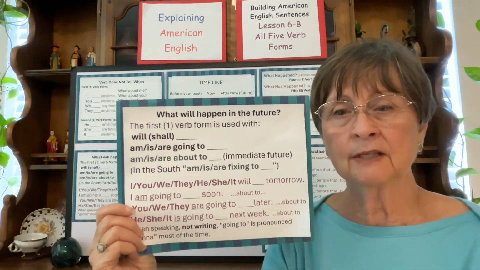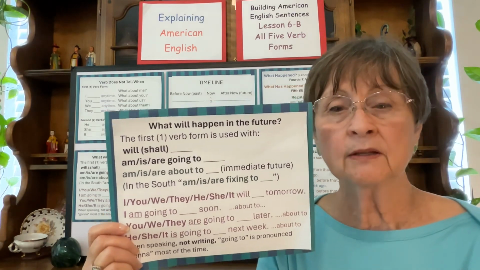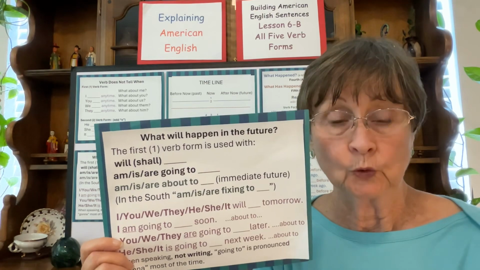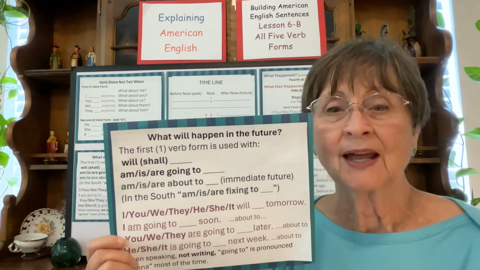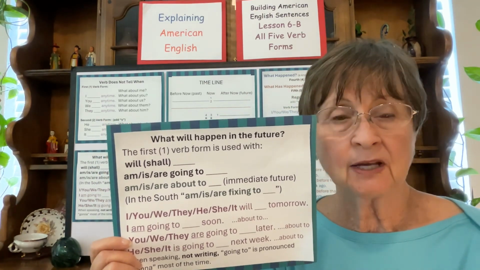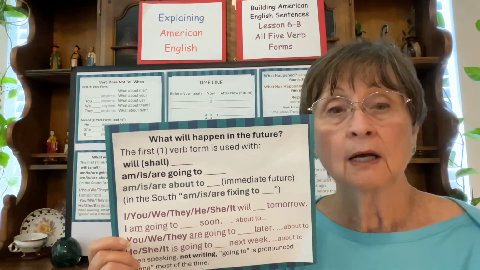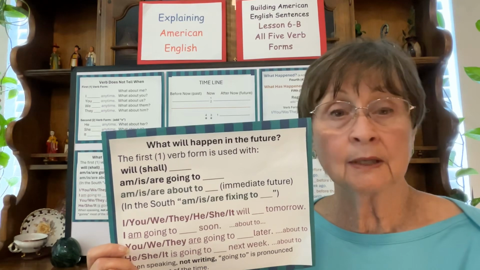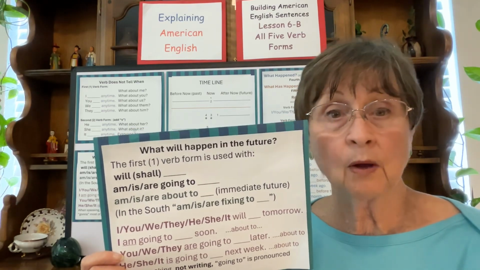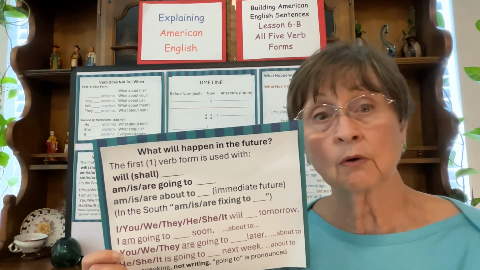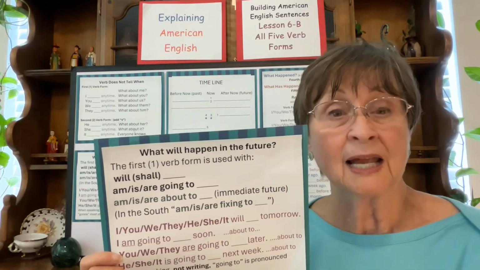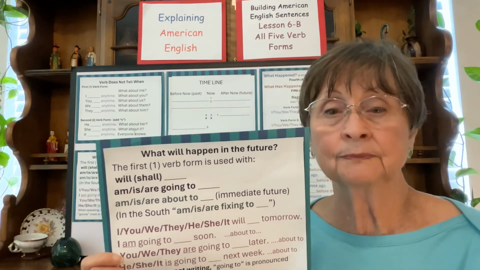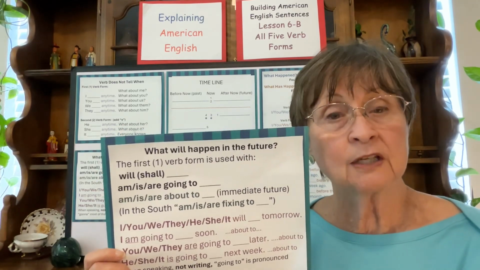And I have to add this one. In the South, we use fixing to. It's very common in the South in casual talk. But if you say it in the northern part of the United States or the middle part of the United States, or probably on the West Coast or on the East Coast, native English speakers will laugh if you say fixing to. However, in the South, it's very common.